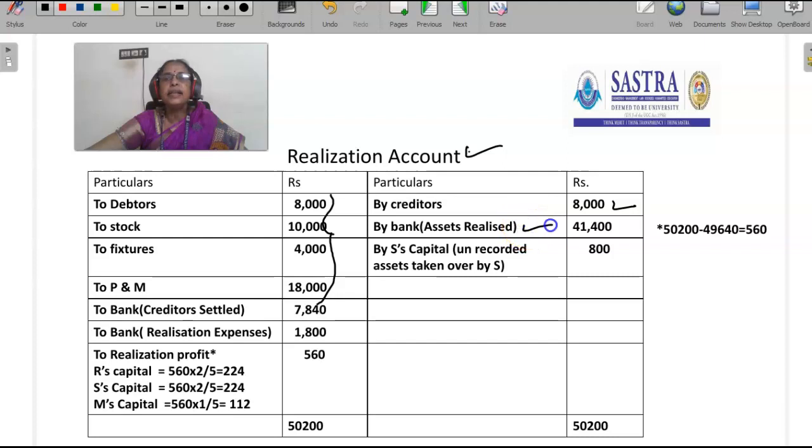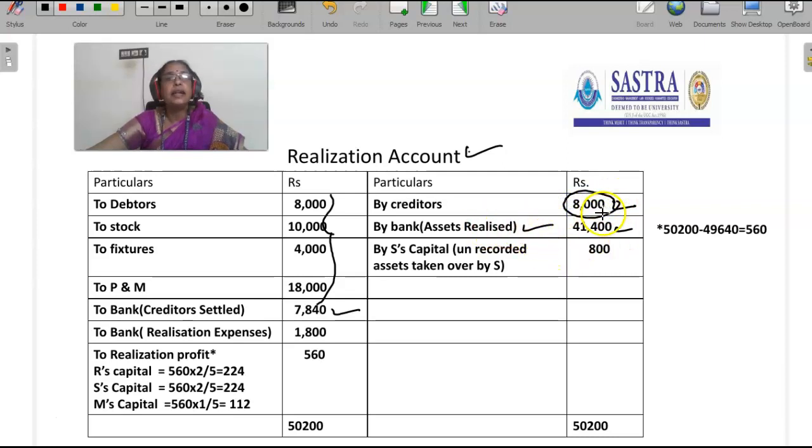Third step is they realize the assets at rupees 41,400. So by bank, assets realized is 41,400. After realizing the assets, they settle the creditors at rupees 7,840. Actual value of creditors is 8,000.